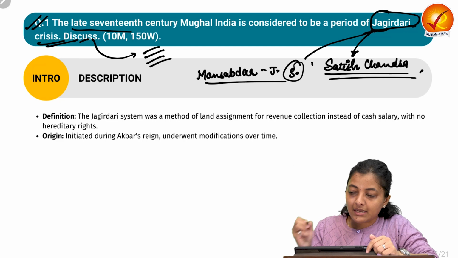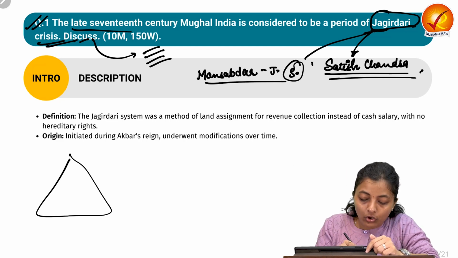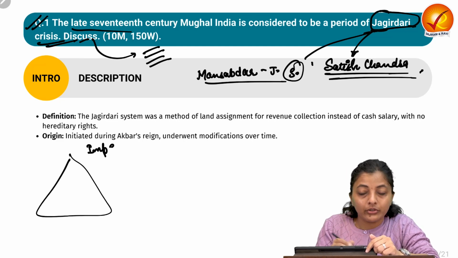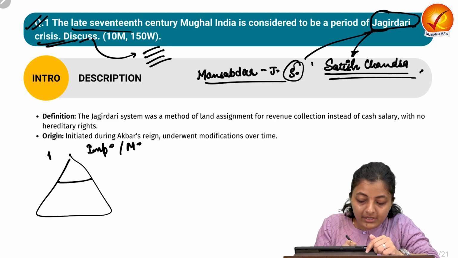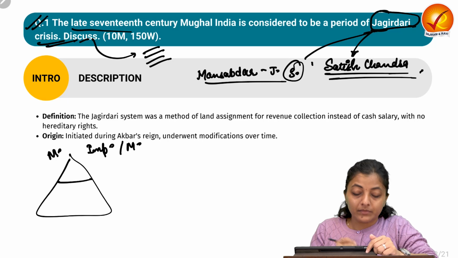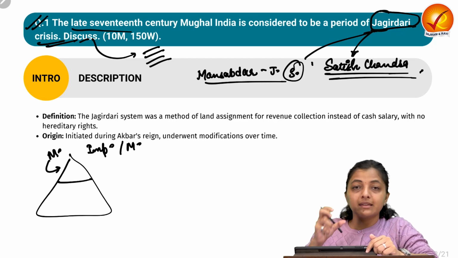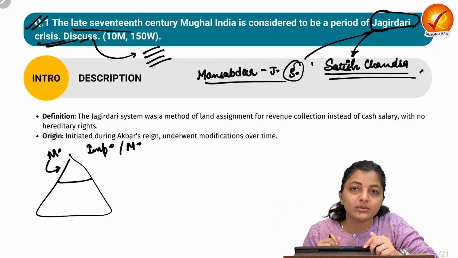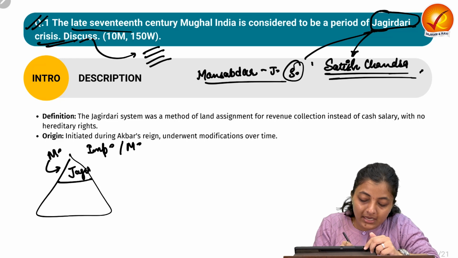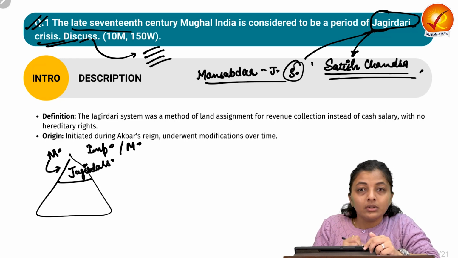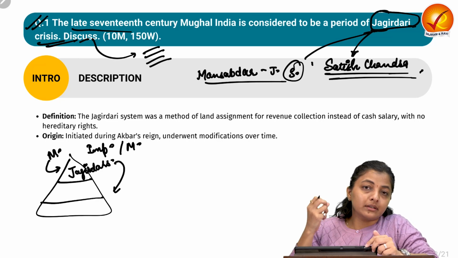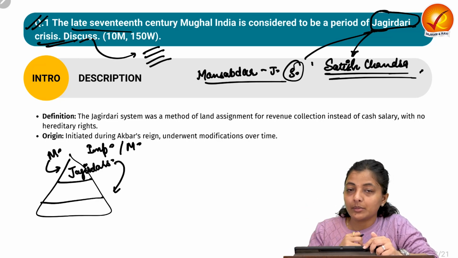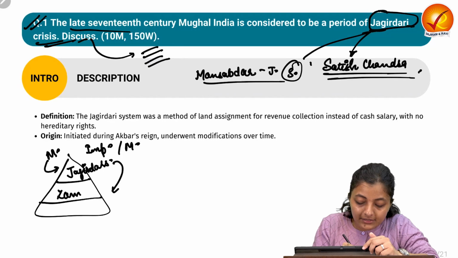Now, we must understand that on the top there is an imperial king, or you can say the Mughal Empire. Below that there are the mansabs. The mansabs, when they are paid the salary in the form of land revenue assignment, are known as the Jagirdars. So, the Jagirdars collect the land revenue or the taxes out of that particular land from the zamindars.